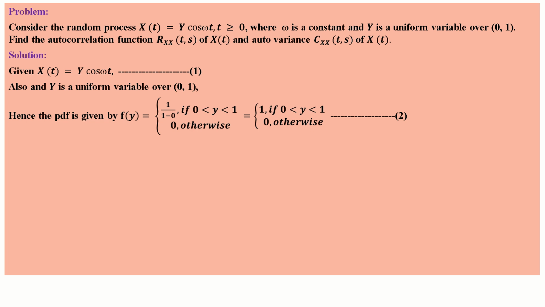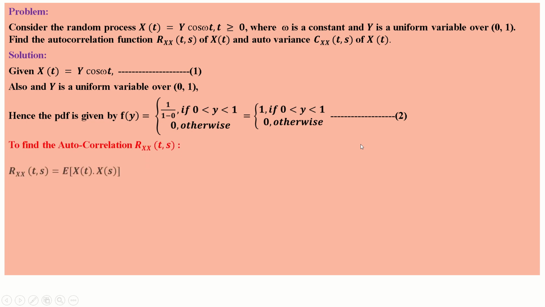If theta lies between a and b, then the uniform distribution PDF is given by 1 by b minus a, where theta lies between a and b, 0 otherwise. So here we are using the same thing. Here b is equal to 1, a is equal to 0. So you will get 1 if 0 less than y less than 1, 0 otherwise.